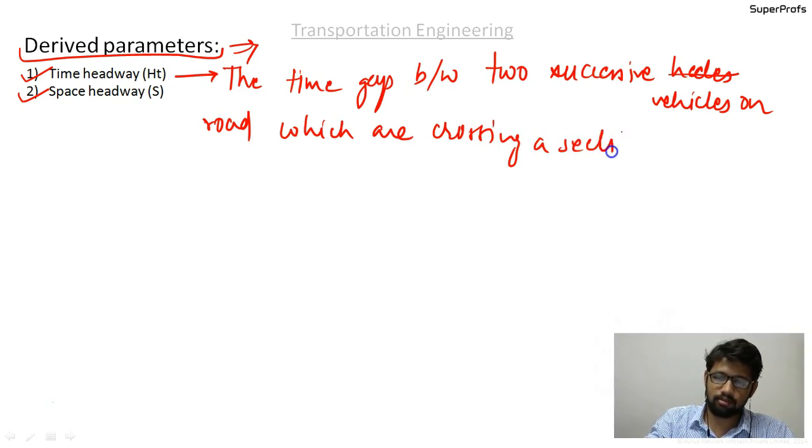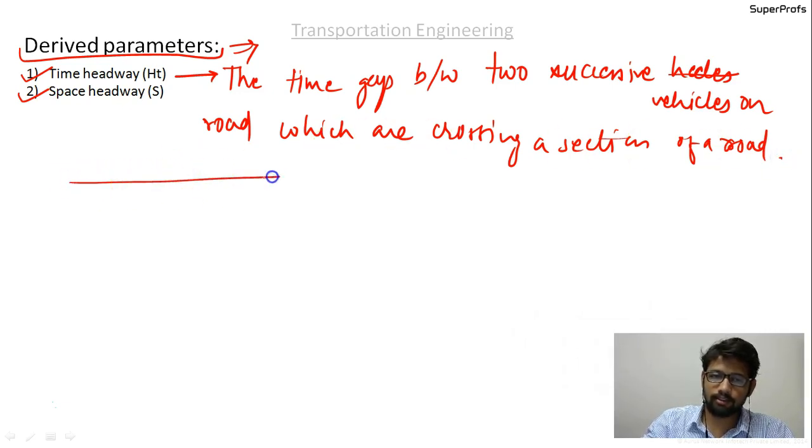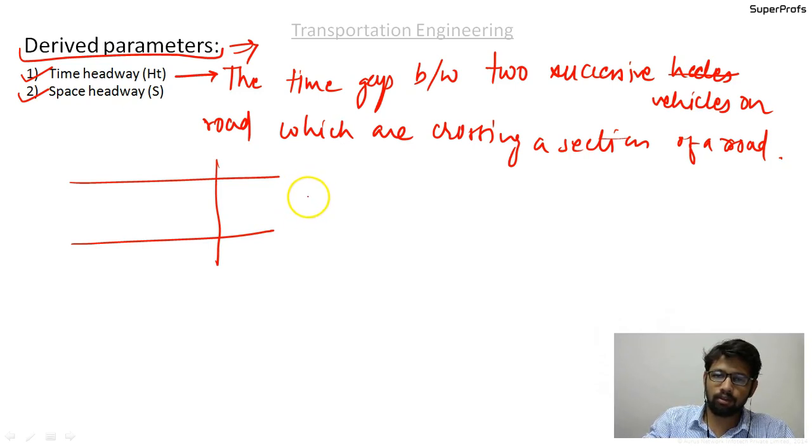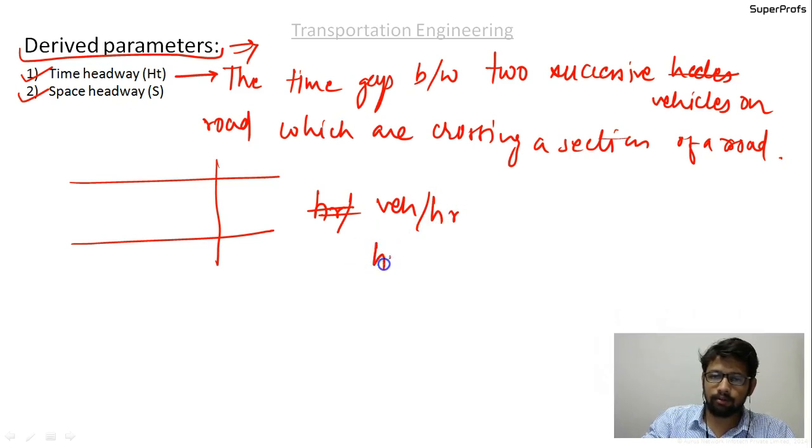If there is a road like this, you stand at a section. To calculate the time headway, you will find out exactly the opposite of what we studied for the traffic flow. Traffic flow was vehicles per hour, and now you should find out the hours per vehicle. So the time between the two successive vehicles.